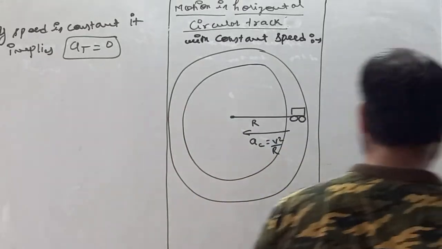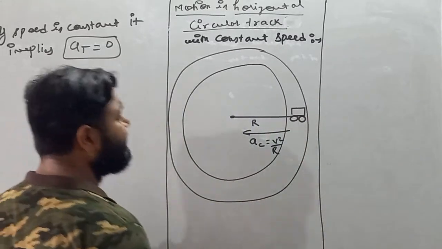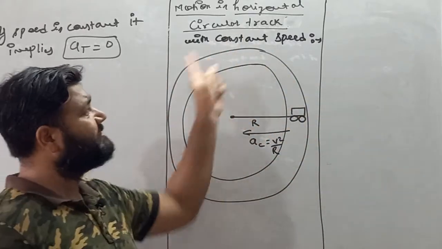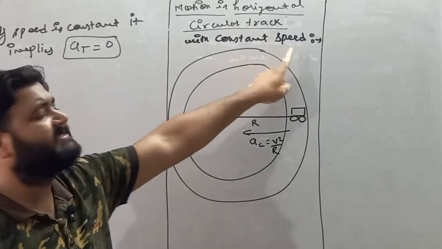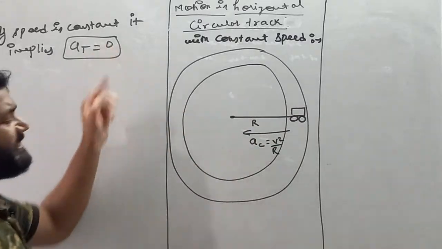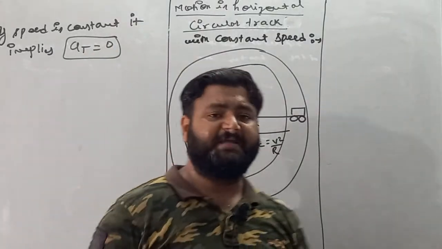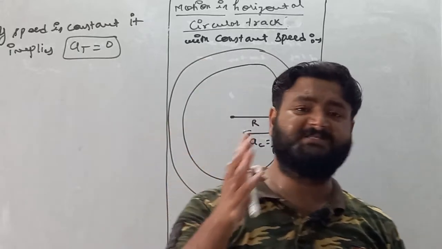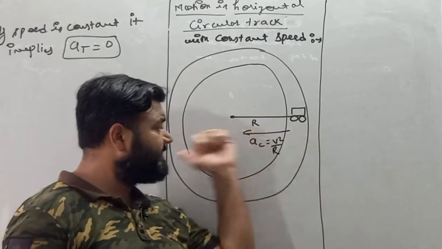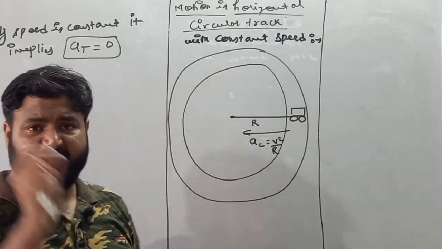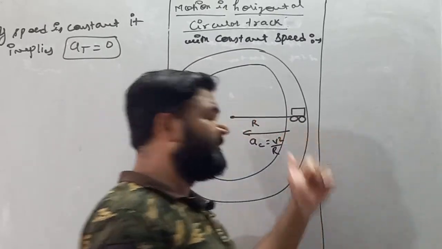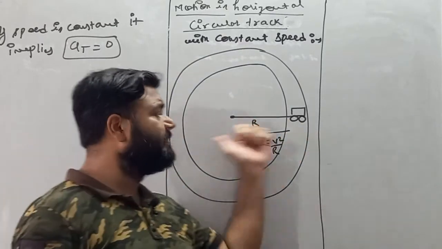Moving forward, my dear student, now see, the particle carries acceleration towards the center, because this particle is performing circular motion with constant speed. In that case, the value of tangential acceleration is 0. Now we know that if acceleration is there, then force must also be present. See, my dear student, here the acceleration is towards the center. So it is but obvious that there must be some force which is acting towards the center.